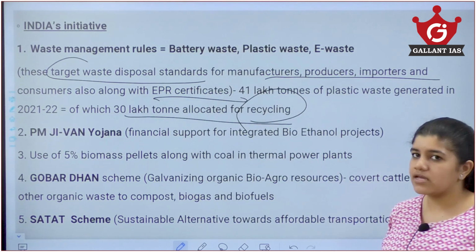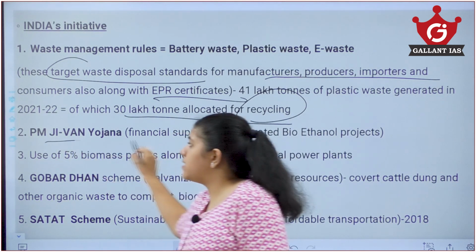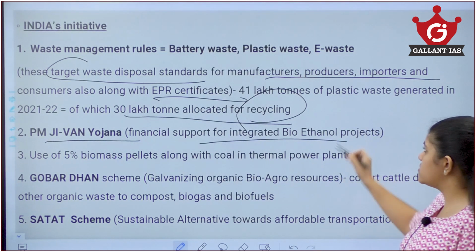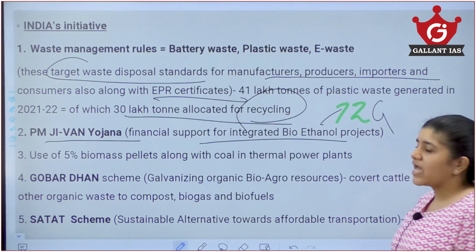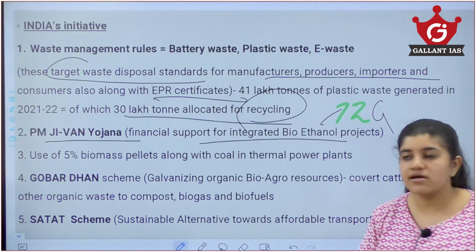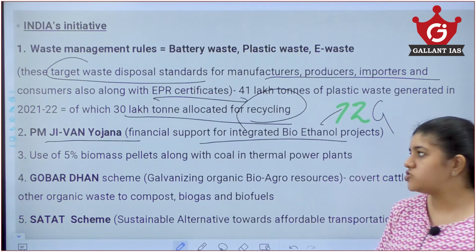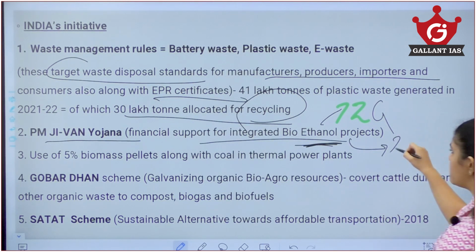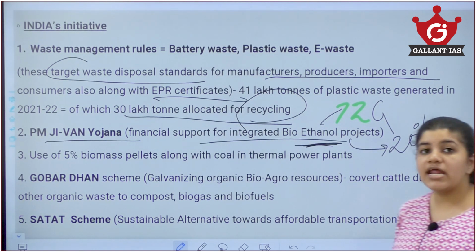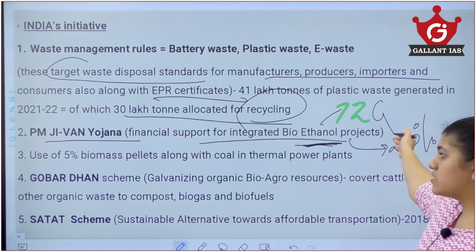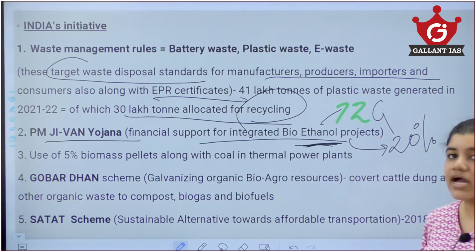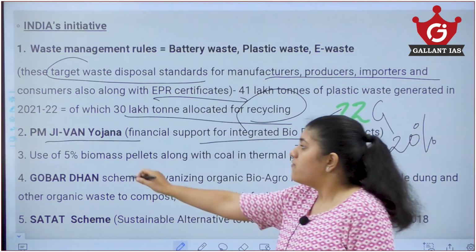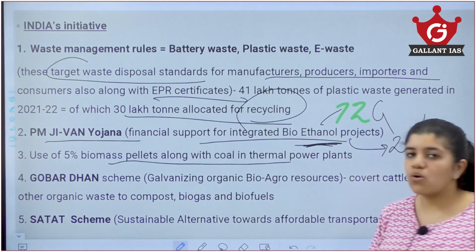for recycling. Also, we have another initiative, the PM JI-VAN Yojana, which gives financial support for integrated bioethanol. We are generating 2G, second generation bioethanol from waste like feedstocks and other stubble, from which we can produce bioethanol. We have a target of achieving 20% ethanol blending in petrol by 2025-2030. That is our target also. So we can achieve that, and financial support is given for that also. Then 5% biomass along with coal in thermal plants.